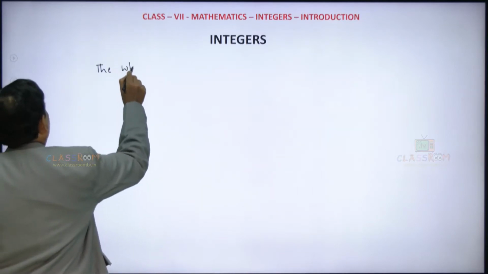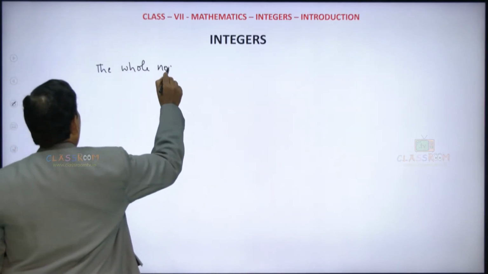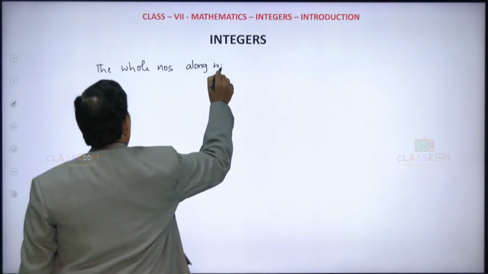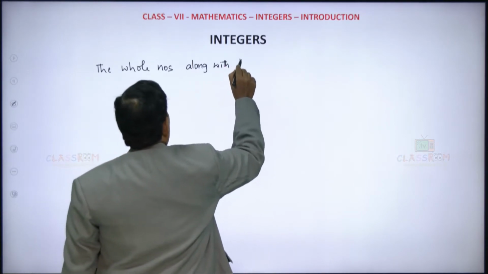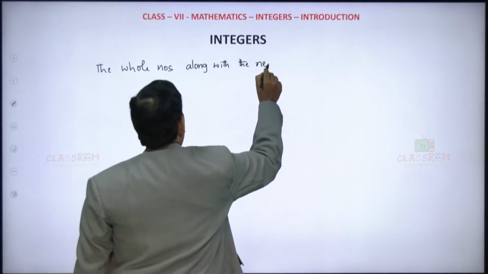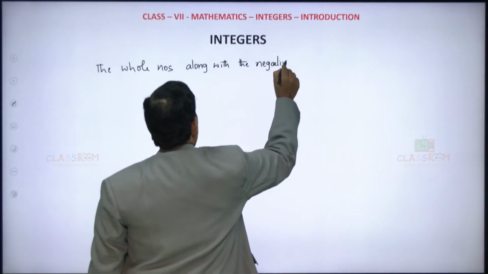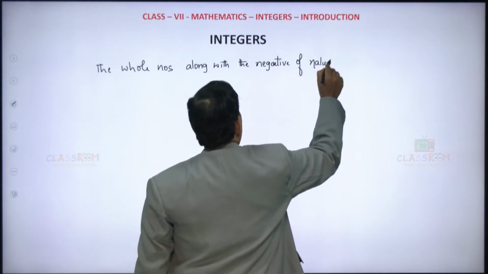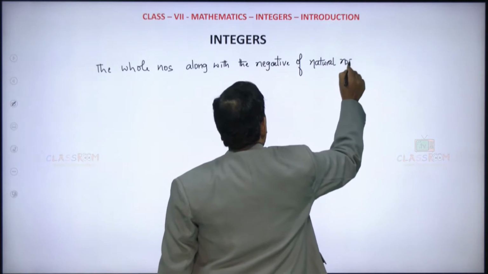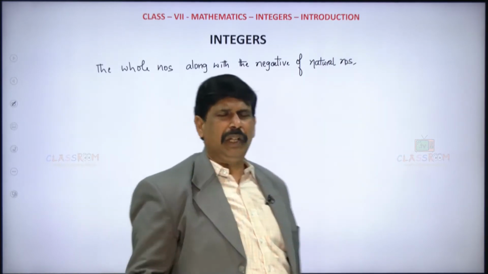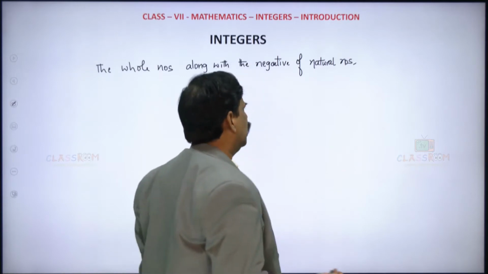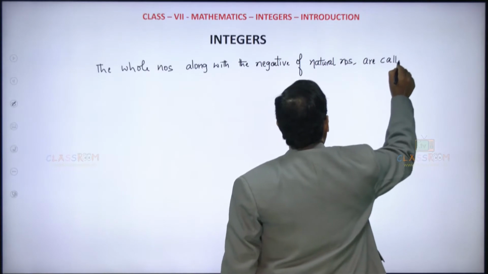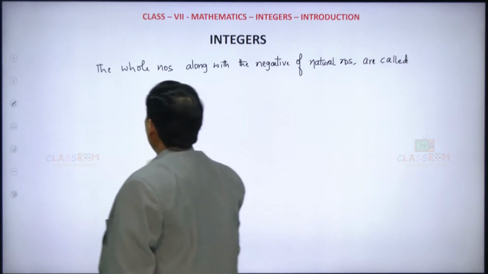The whole numbers along with the negatives of natural numbers are called integers.